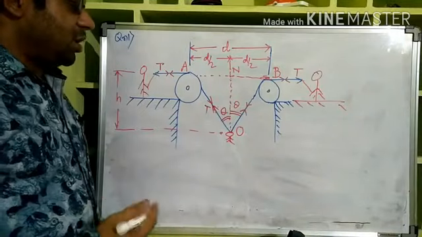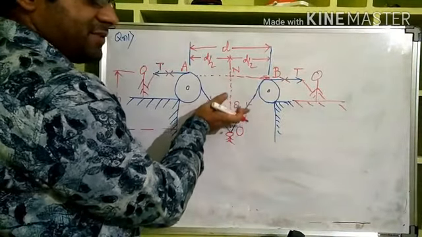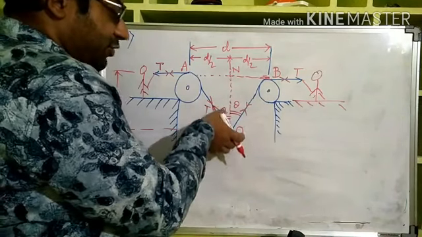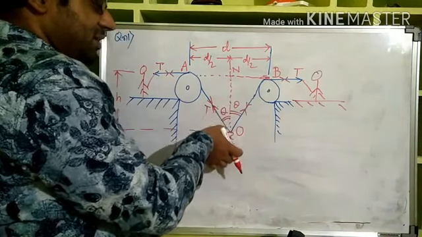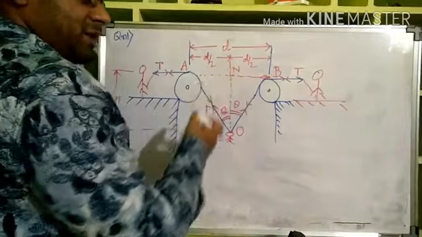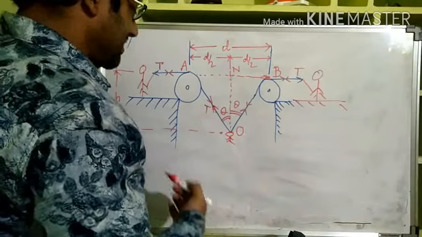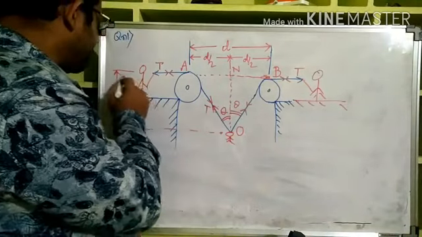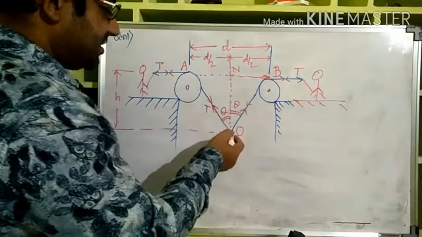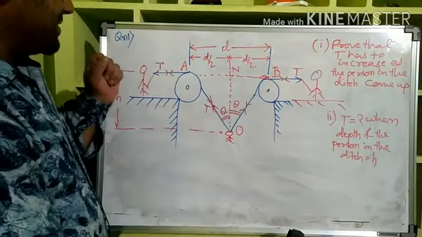Now the question is, prove that when both of them are pulling from both sides, this guy will rise up gradually. Prove that as the guy who has fallen in the ditch rises up gradually, these people have to give more and more force to bring him up. We have to show that. Another part of the question asks, what is the force when the depth of the person who has fallen into the ditch is equal to h. So there are 2 parts of the question. It's a theoretical question basically.